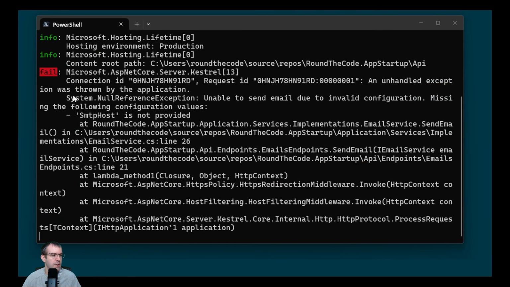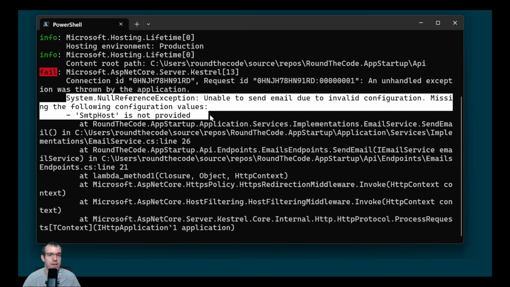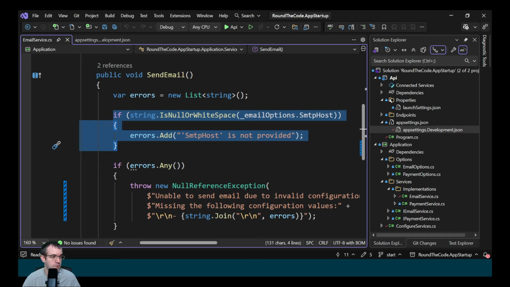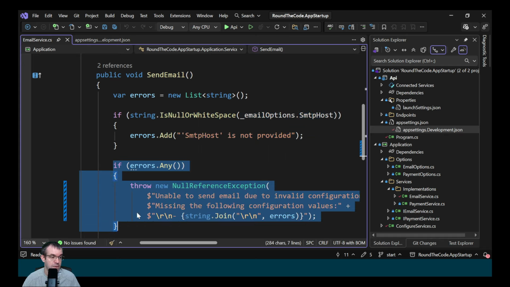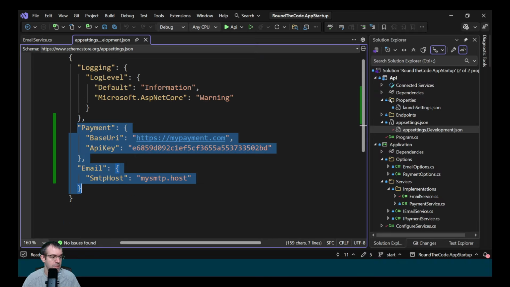Looking at the logs, we're getting a System.NullReferenceException thrown: unable to send email due to invalid configuration, missing the following configuration values. SMTP host is not provided. The issue is in this method. We're saying if EmailOptions.SmtpHost is null or white space, add this error, and if there are any errors, throw a null reference exception.